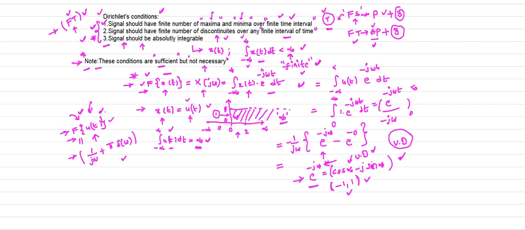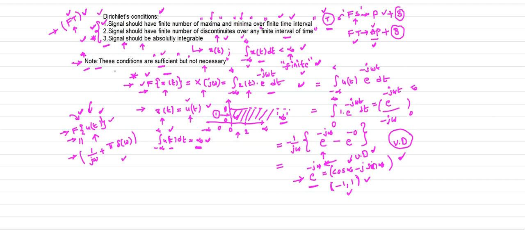So in that u of t is there. So we still find out its Fourier transform even though it fails one of the Dirichlet's conditions. Therefore, these conditions are not necessary conditions but are sufficient. So if the signal satisfies all these conditions, then it's okay. But even though it fails one of the conditions, no bother about the conditions. Therefore, I can write here these are sufficient but not necessary. You should remember this point.